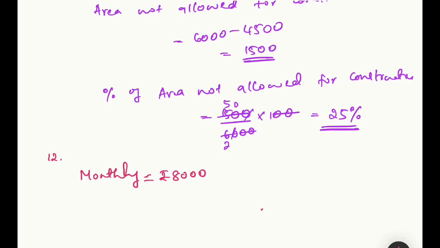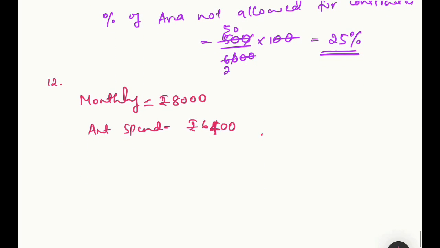Salary spent is how much? Amount spent is equal to rupees 6,400 every month. Find his monthly expenditure as a percentage. So monthly salary is 8,000. Monthly spend, what is spent, is 6,400. So that is his expenditure, right? What we spend is our expenditure. So expenditure is 6,400. So what is the percentage?